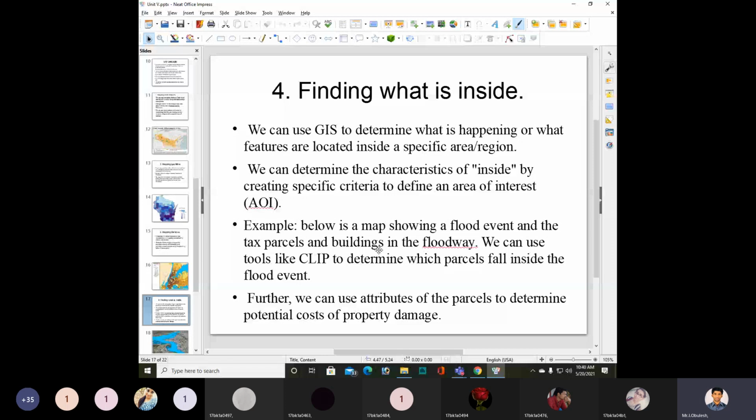We can determine the characteristics of the inside by creating specific criteria. So how will you find out or determine the characteristics of the inside of the area of interest?